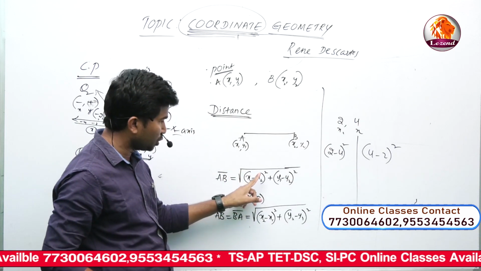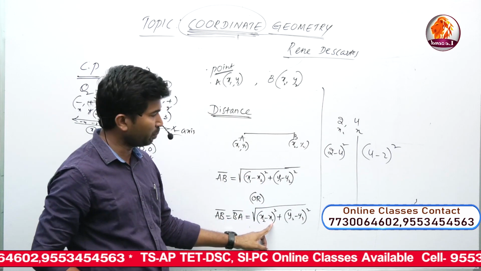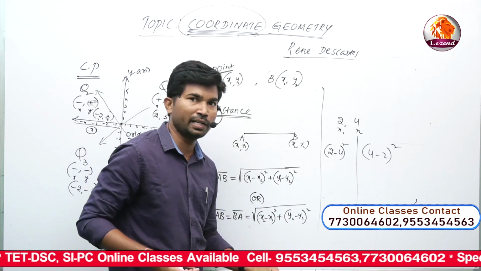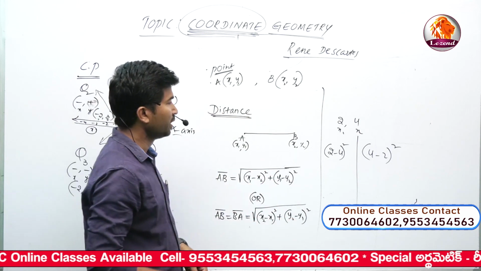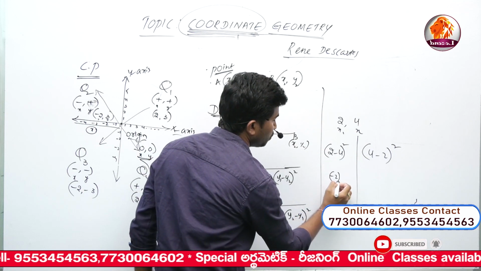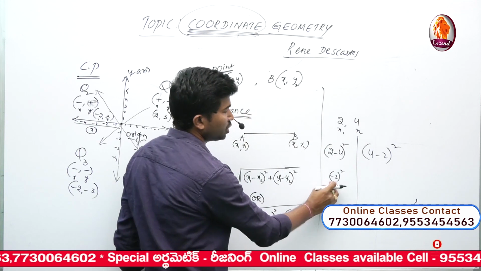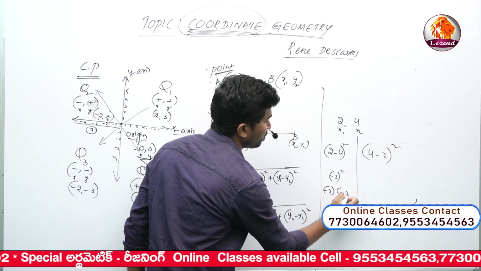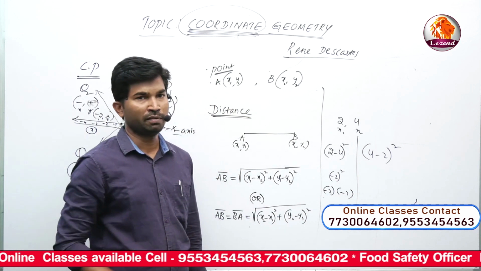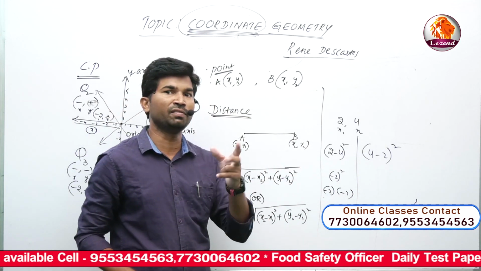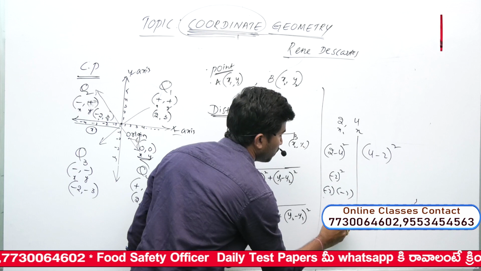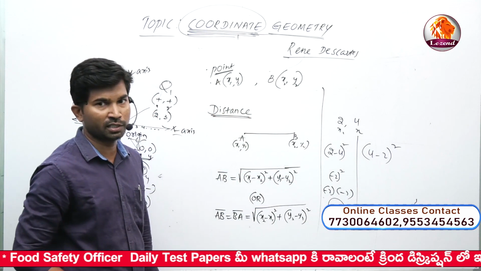x1 is 2, x2 is 4. In the first case x1 minus x2 whole square, in the second case x2 minus x1 whole square. At the same time, we can apply the same process in the second step also, y1 minus y2 whole square, otherwise y2 minus y1 whole square. Take one example. Now x1 is 2, x2 is 4, 2 minus 4 whole square, so minus 2 whole square, nothing but minus 2 into minus 2. When the power is even, the result must be positive, never negative. When the power is 2, 4, or any even number, the result must be positive only. So minus into minus is plus, 2 times 2 is 4. The answer is 4.